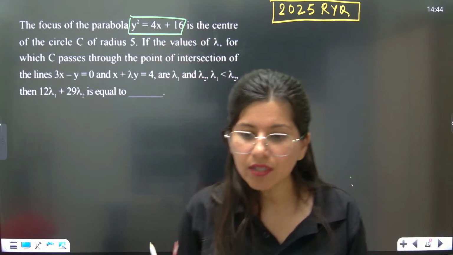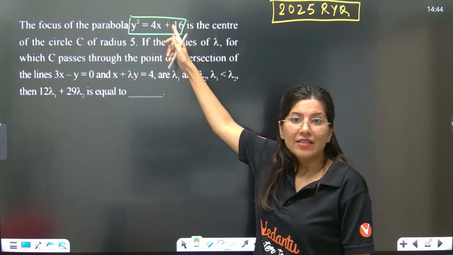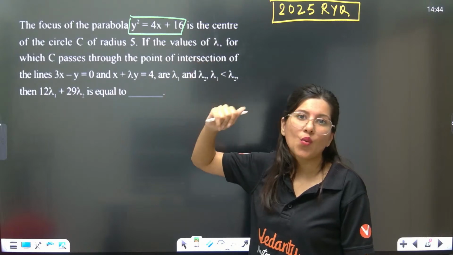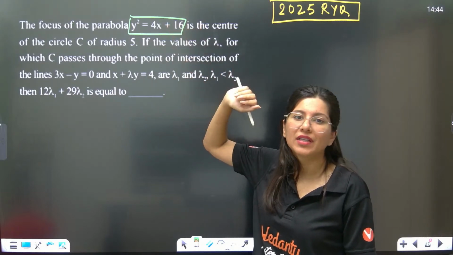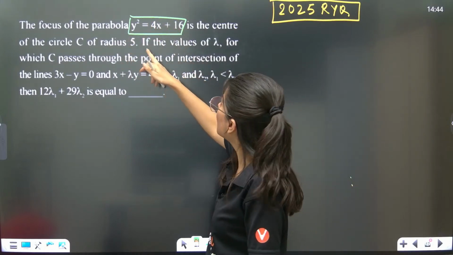How to calculate the focus of a parabola by making a perfect square. You have to create a perfect square. Okay, let's read ahead. I'll tell you how to calculate.